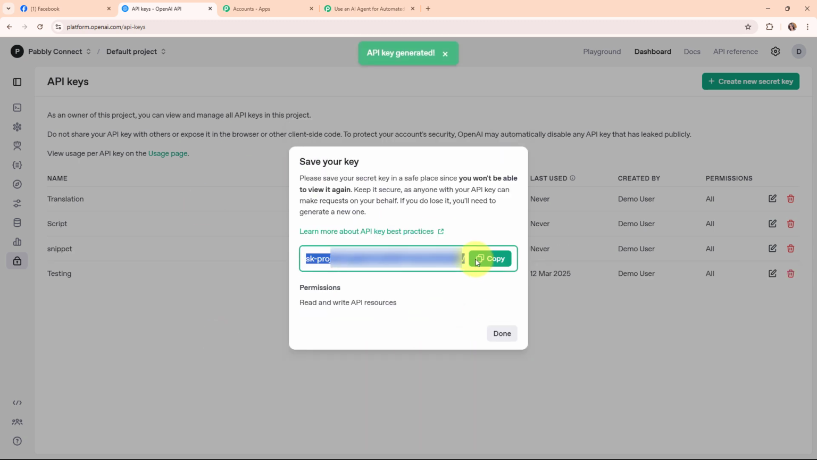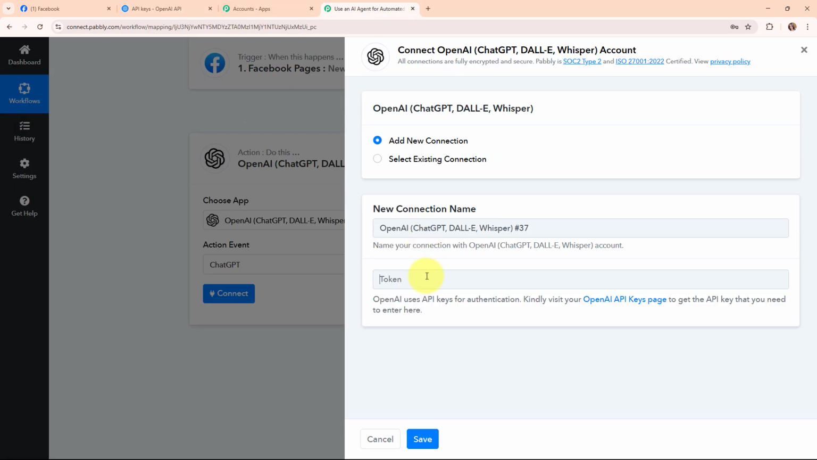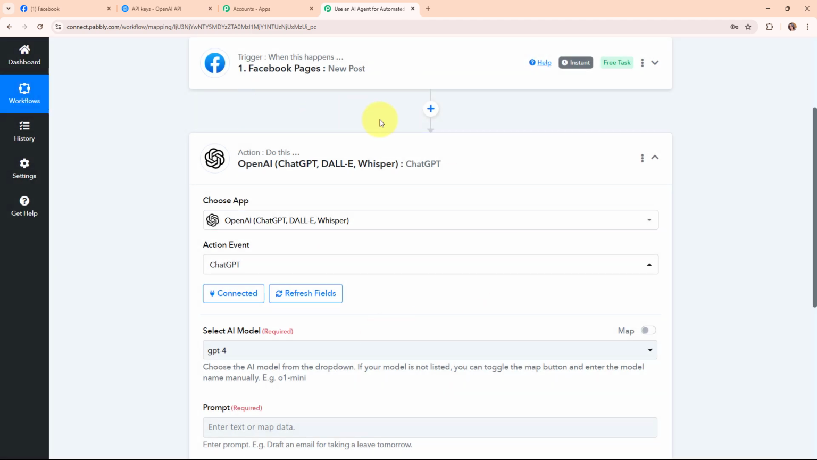So this is the API key generated, so I'm going to copy it, moving back to Pabbly's workflow, and here I'm going to paste the API key. So I'm going to click on the save. And here you can see we are now successfully connected.